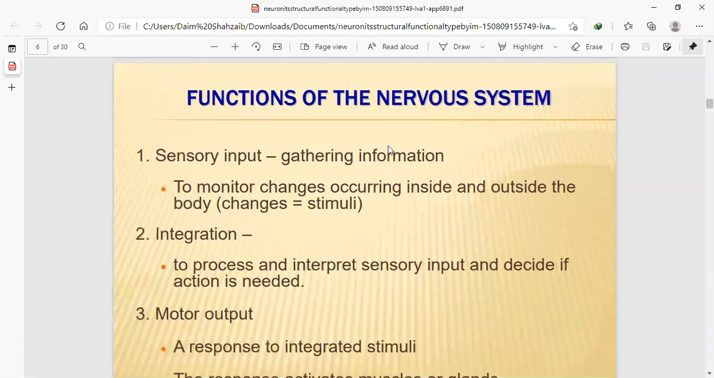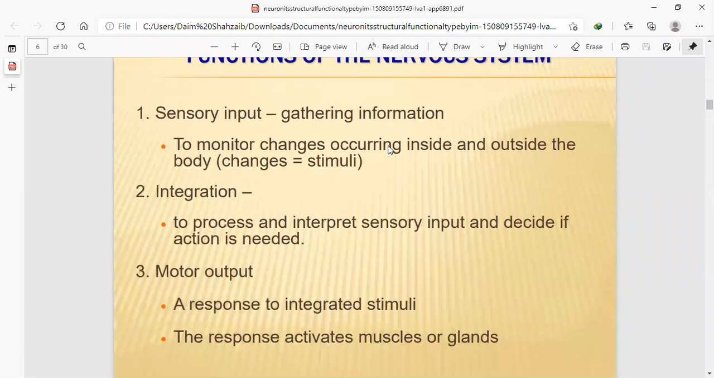Okay, functions of the nervous system. Sensory input: firstly, the information is gathered to monitor changes occurring inside and outside the body. Sensing is not only outside of the body, it's inside the body too. Integration processes and interprets sensory input and decides if action is needed, like I am going to slap someone. Then the body will first react to decide whether it is necessary to react to that kind of stuff